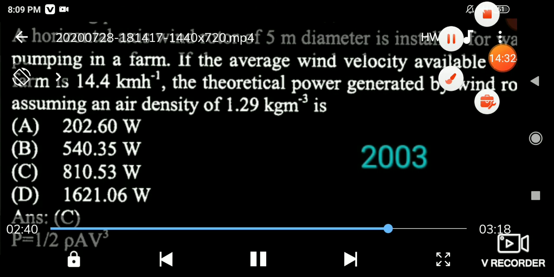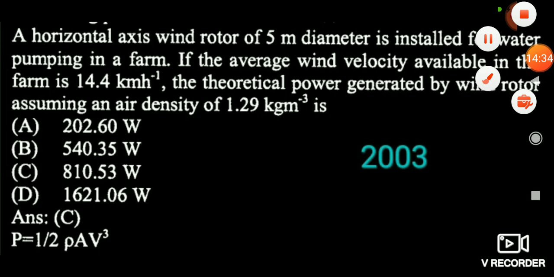Now friends, you see the next question. Friends, here also this question is based upon the previous concept only. Nothing great, everything is the same, only the velocity is given as 14.44 kilometer per hour. You have to convert it into meter per second, so multiply it by 5 by 18. Remaining all things are very easy.